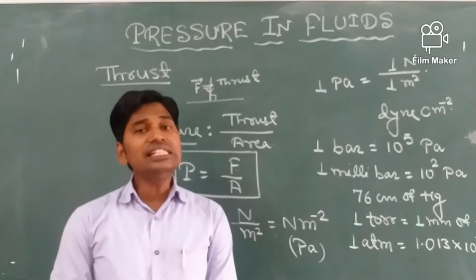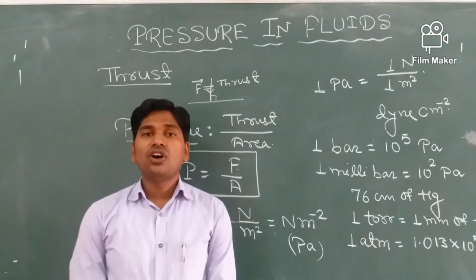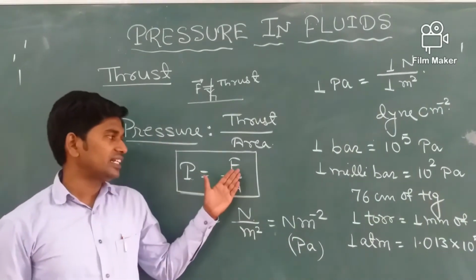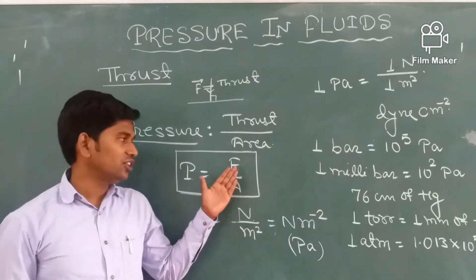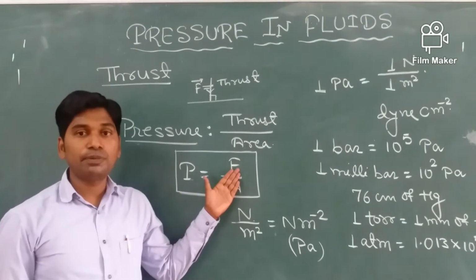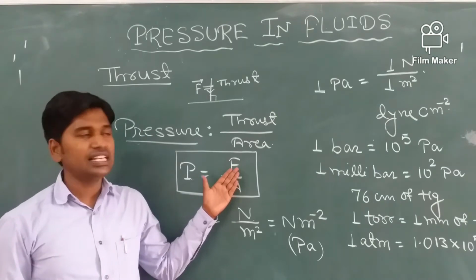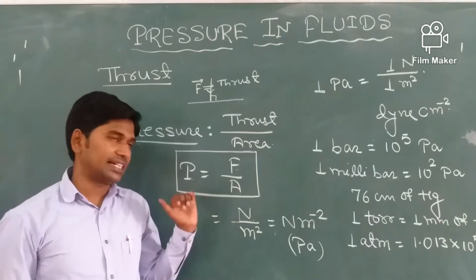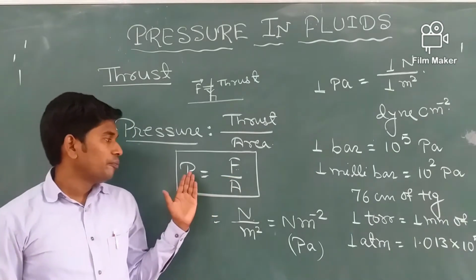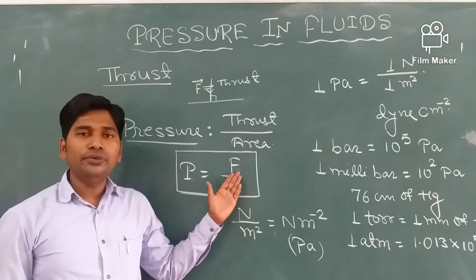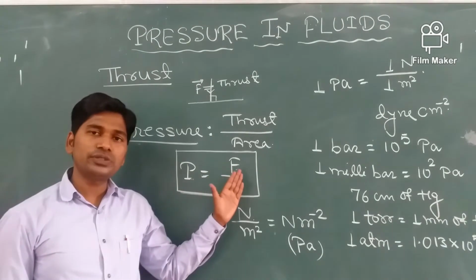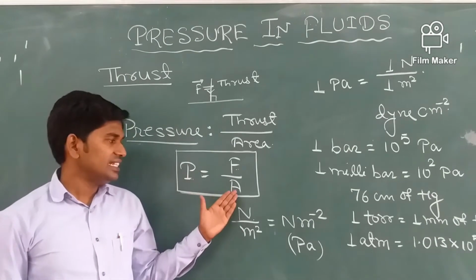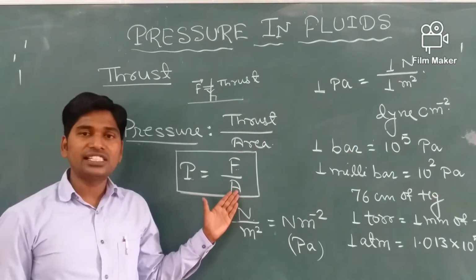Now we will see the factors on which the pressure depends. Pressure depends on two factors: the force acting on the surface, that is thrust, the perpendicular force acting on the surface, and the second one is the area on which this thrust acts. Pressure is directly proportional to the force. So as the thrust or force increases, pressure will also increase, and pressure is inversely proportional to the surface area.